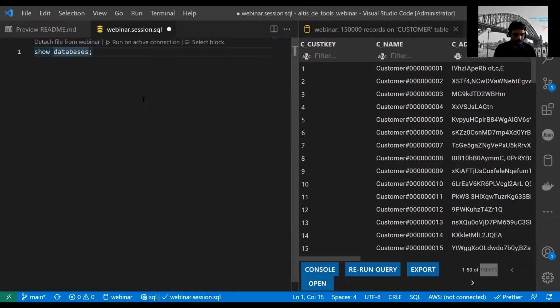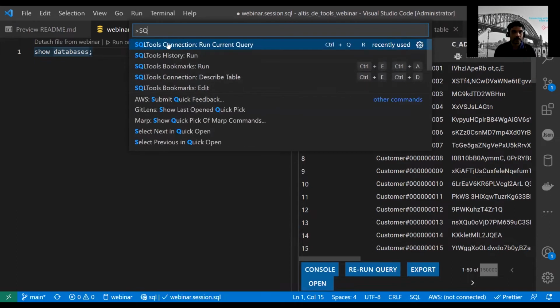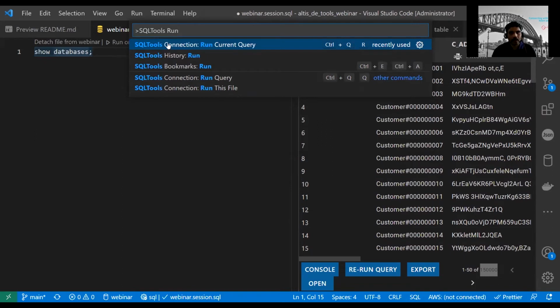Right, and then I'll show you what sort of commands are available. So Control Shift P, you can see that under SQL tools you can have different commands. Let's search for SQL tools and then run. We want to run a query. You can see that you can run the current query. I have actually assigned it to a shortcut. And then you can also choose a query from your history and run it. You can also bookmark a few queries and rerun those queries as well.